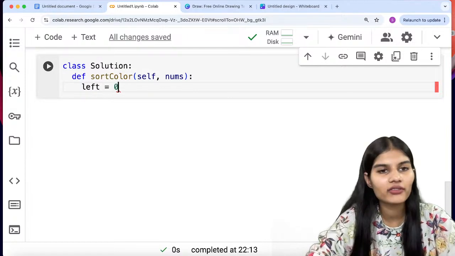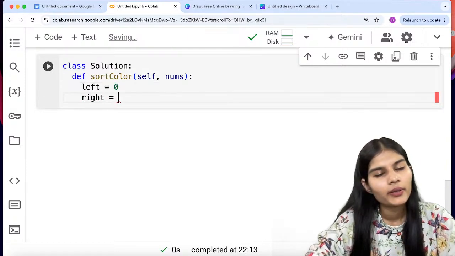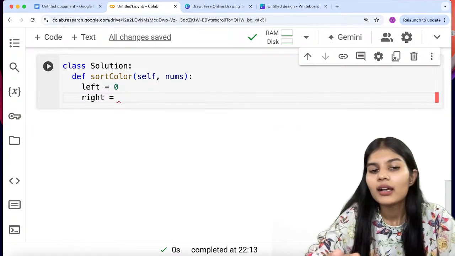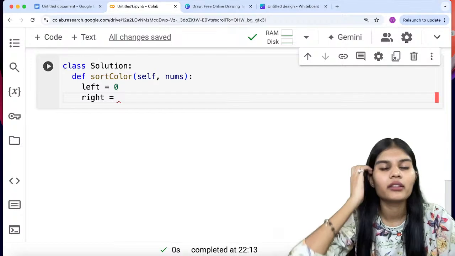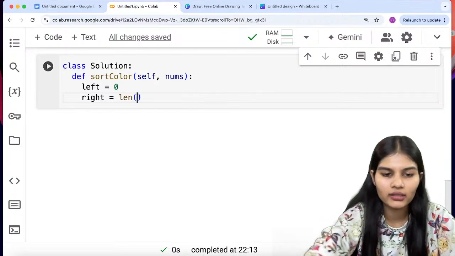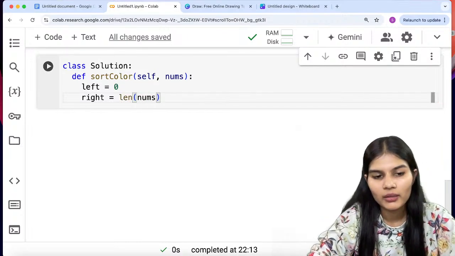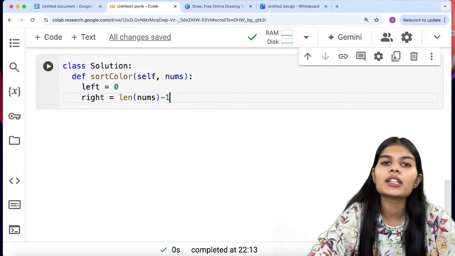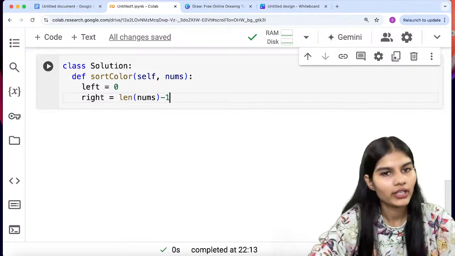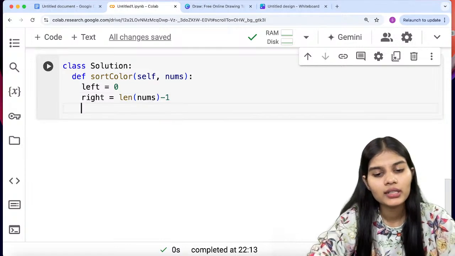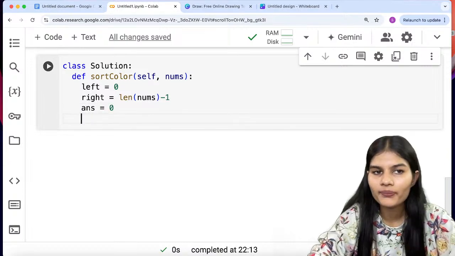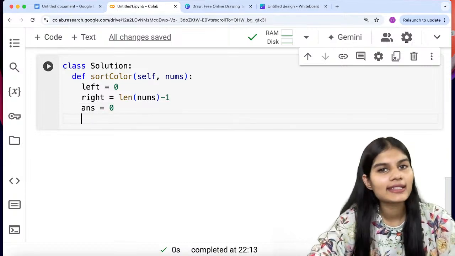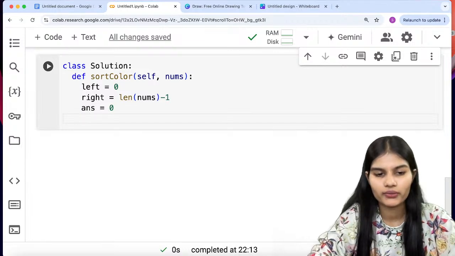Okay, moving next, I would initialize a few variables. Left, I would give as 0, left starting with 0. Right, we can give it the length of my nums minus 1, which means it will go to the last position of my whole nums variable. Fine, pretty cool. And ans, the final answer, I would right now put as 0. Then further maybe we can change it accordingly.